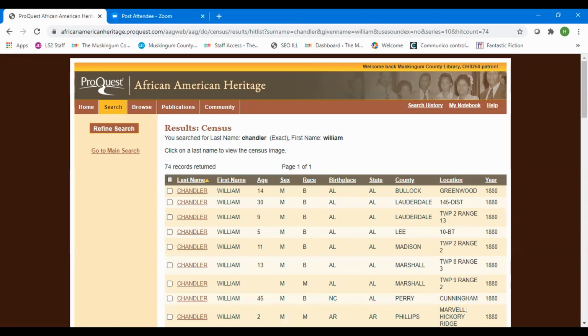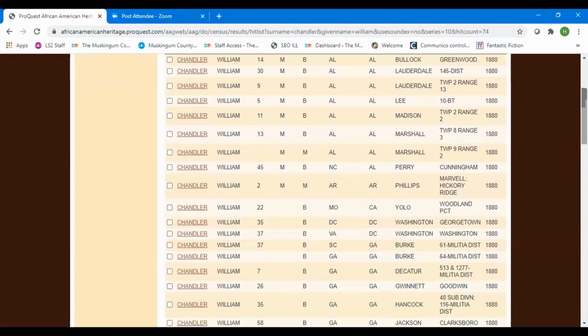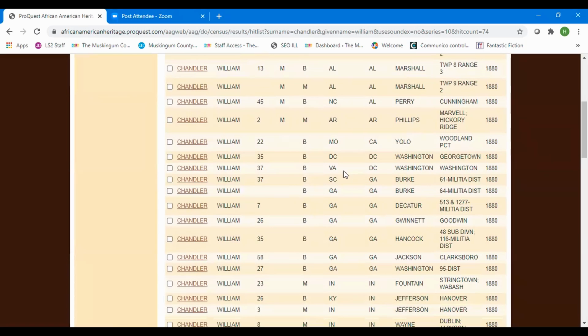Knowing what we're looking for now, there's a lot of states there, and there's a William. There's 2 Williams, actually, that are listed for Washington, D.C. One's listed for Georgetown, and if you look at his age, he would not fit the William Chandler that we found already. The William Chandler we're looking at is going to be the older one, that's 37. And again, another indicator was place of birth, and that is Virginia. And so that is who we are looking for.